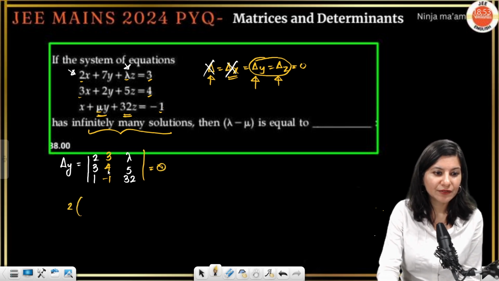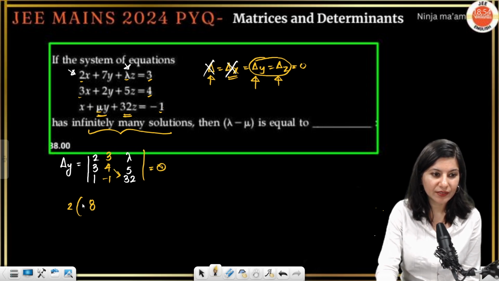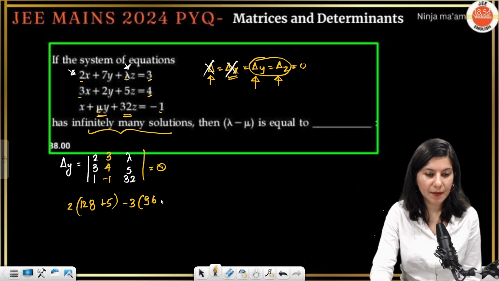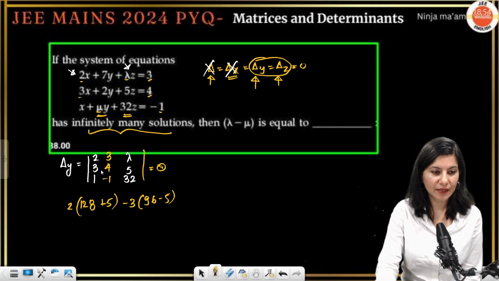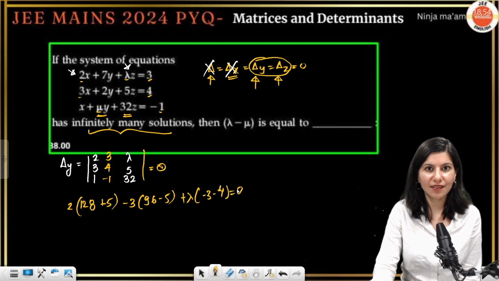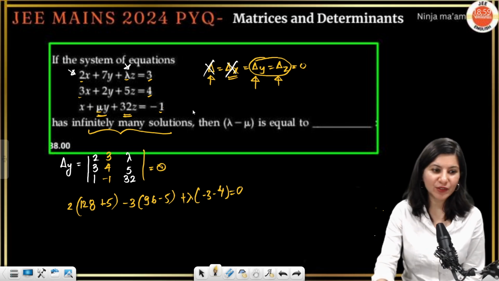So 4 2s are 8, 4 3s are 12, right? 128 minus this plus 5, minus 3 times 32, so 3 2s are 6, 3 3s are 9, 96, minus 5, okay. Now plus lambda times minus 3 minus 4, that will become minus 7. Okay, so now we just have to calculate it, right?